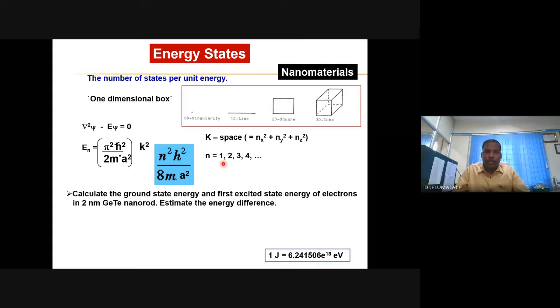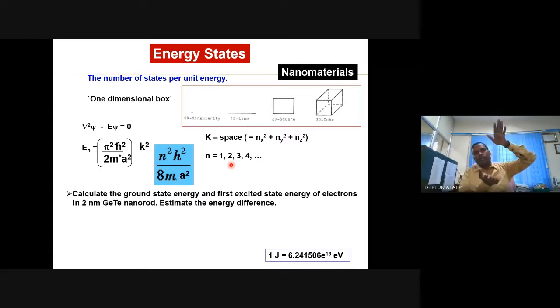So you are asked to estimate the energy of the electron in the ground state and in the first excited state, and take the difference. The difference will give you what? I think you should respond. You have a ground state and a first excited state, and it is possible to estimate the energy of the ground state, and also the energy of the excited state, and the difference will give you the band gap. And this is a semiconductor. Yes, this is very valuable information you get from this eigenvalue equation.